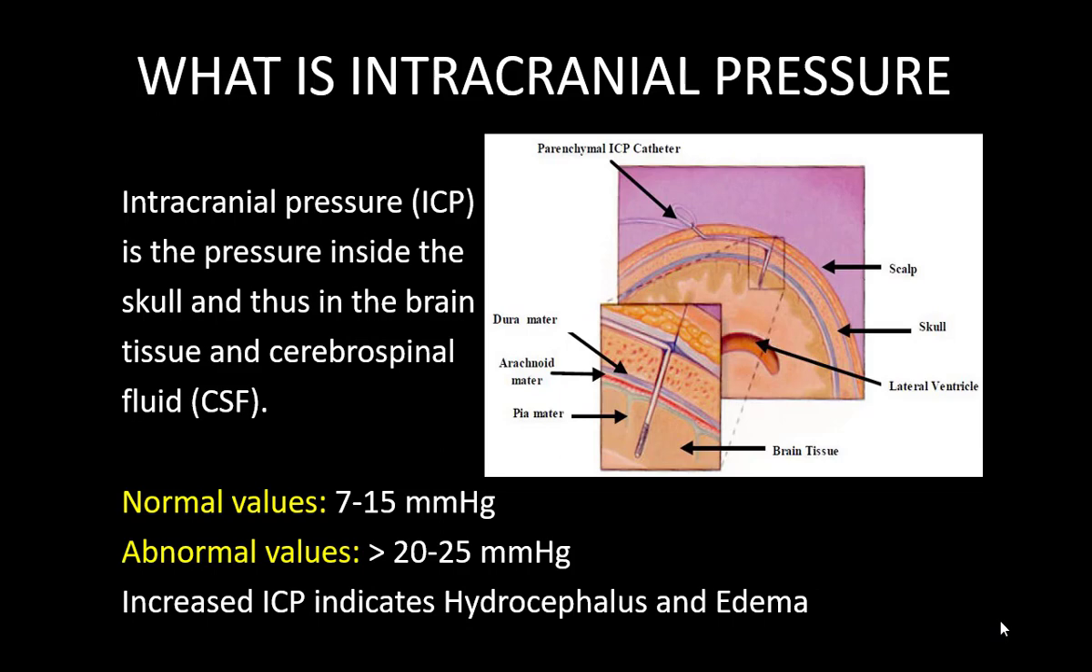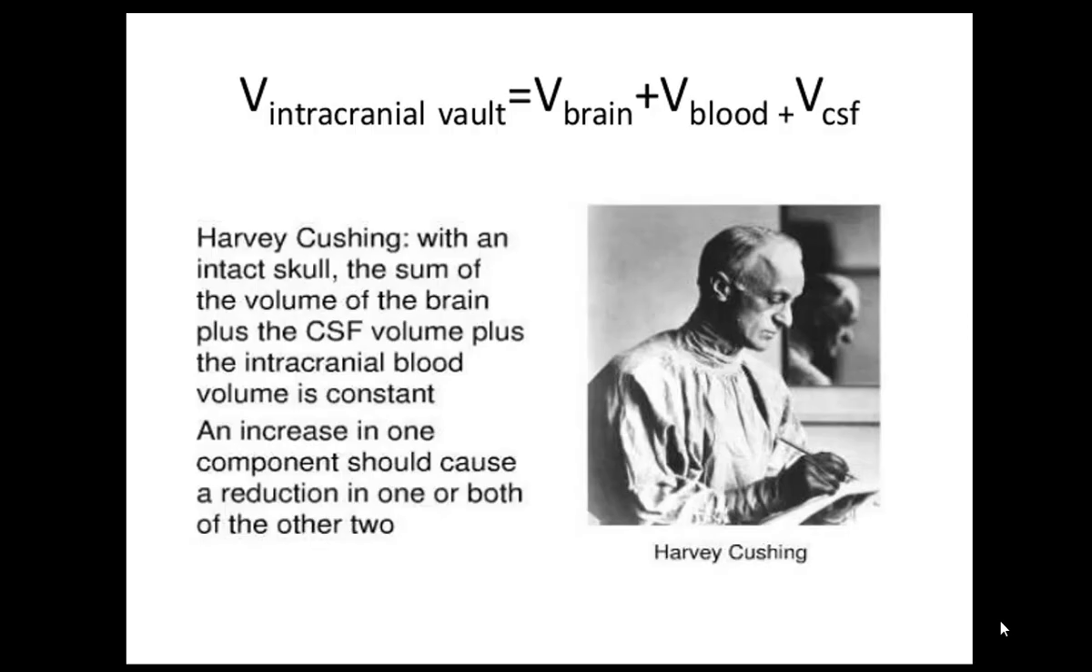The range is from 7 to 15, but we take pressures less than 10 as a normal ICP. Abnormal values, specifically values which require any kind of therapy, range from 20 to 25. So anything above 20 would require some or the other kind of therapy, and this is generally indicative of a hydrocephalus or a cerebral edema, a pathology that is happening in the patient.